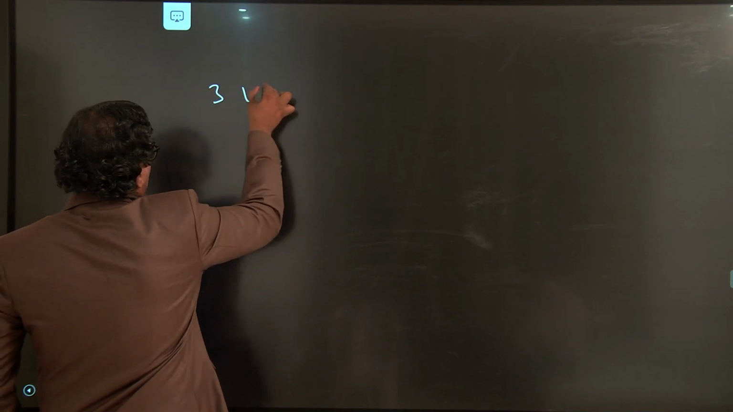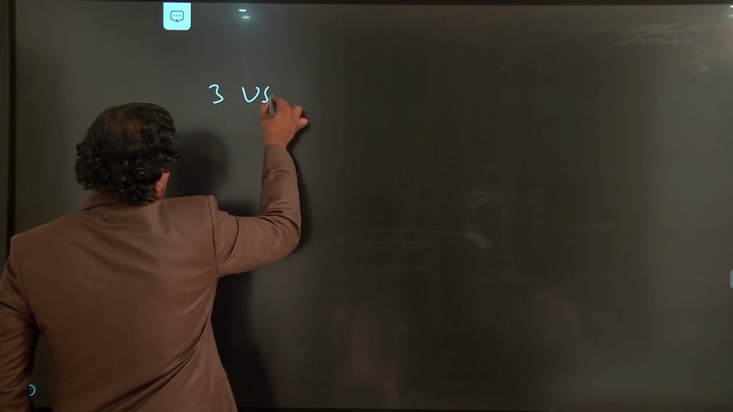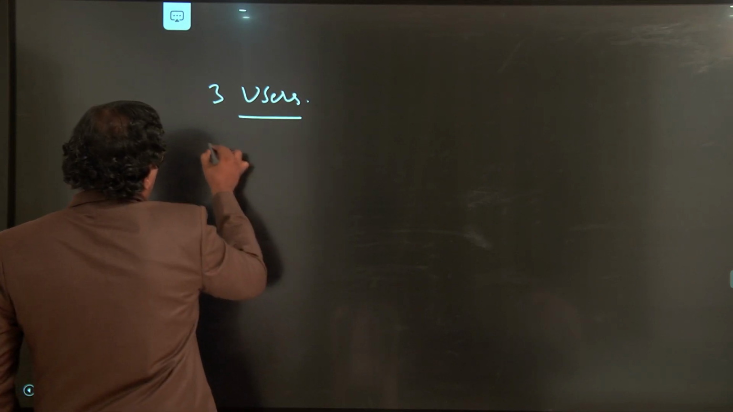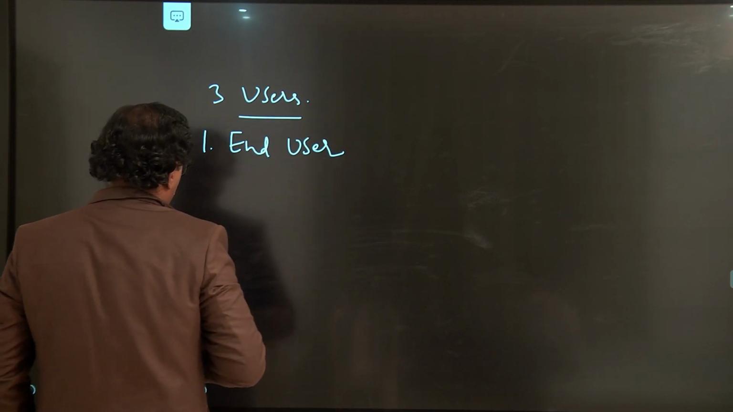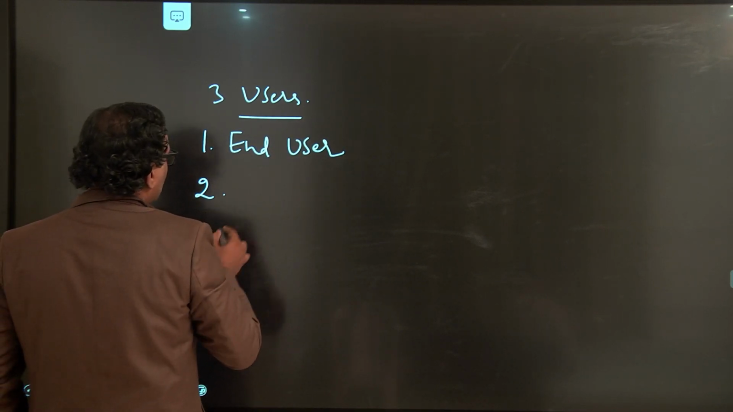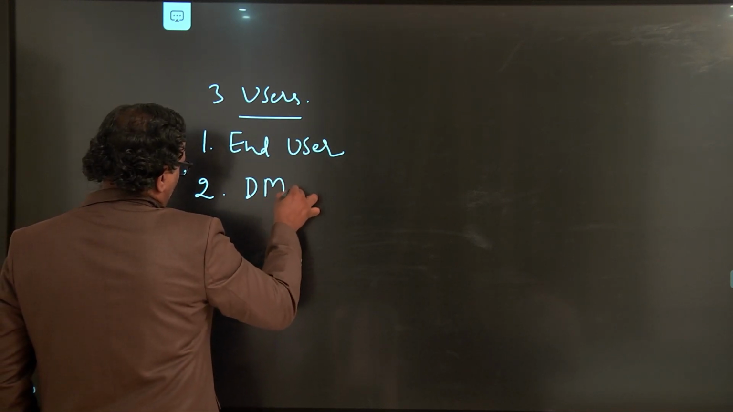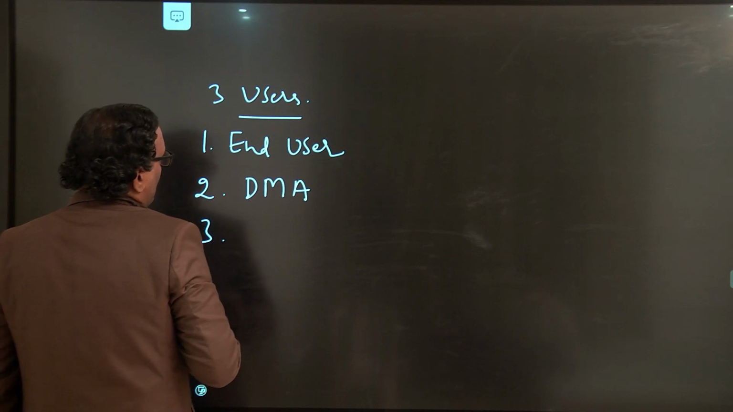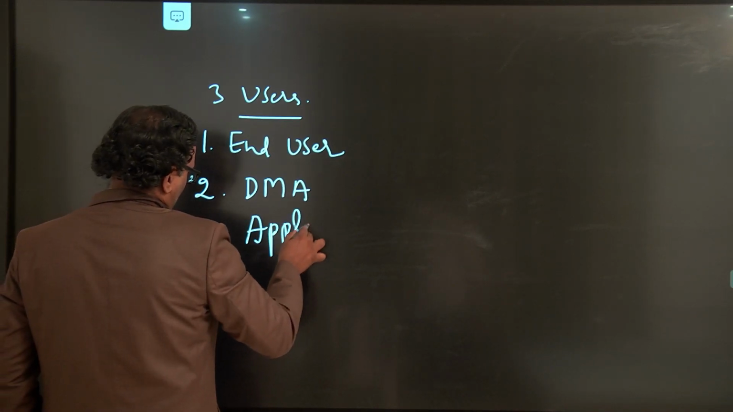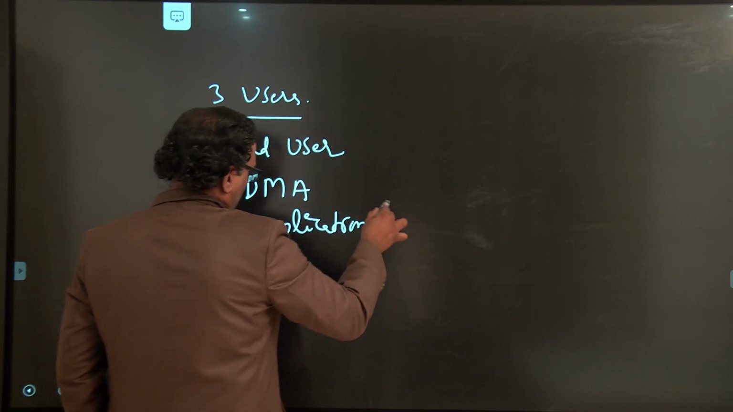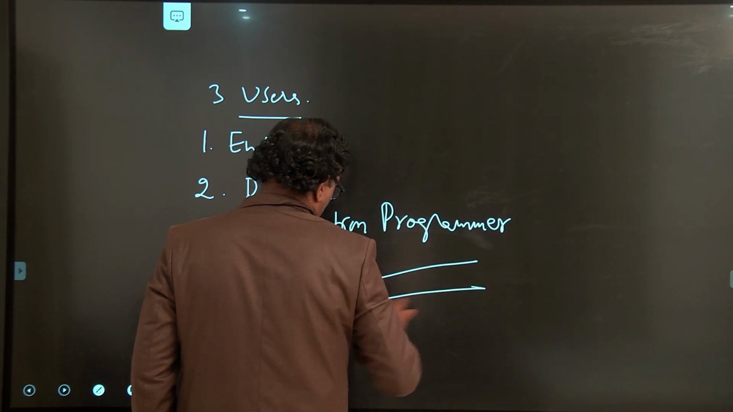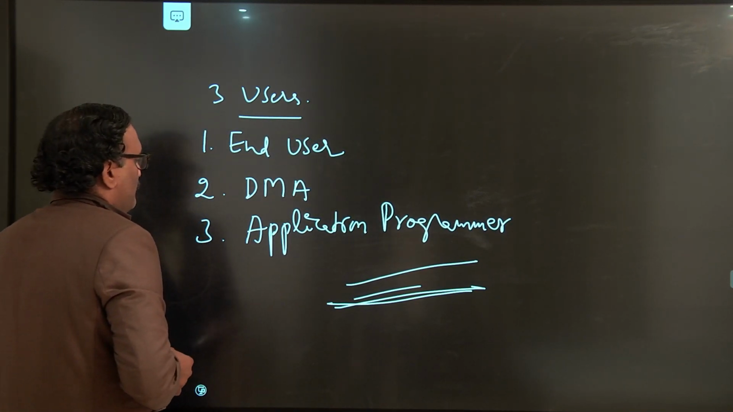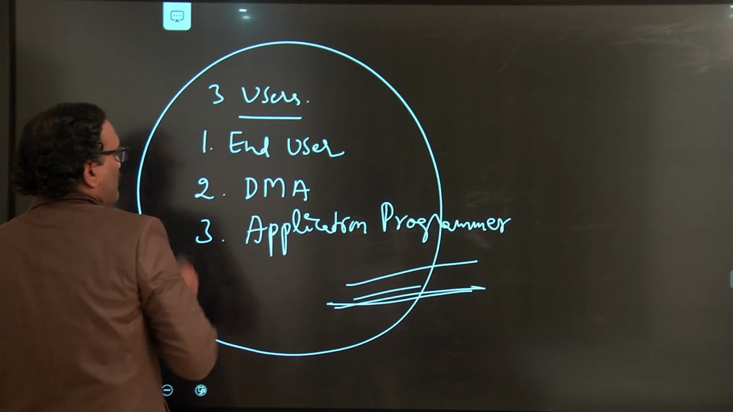We should also have three kinds of users. The first is the end user. The second is the database administrator, and the third is the application programmer. These are all the persons involved in the database management system.